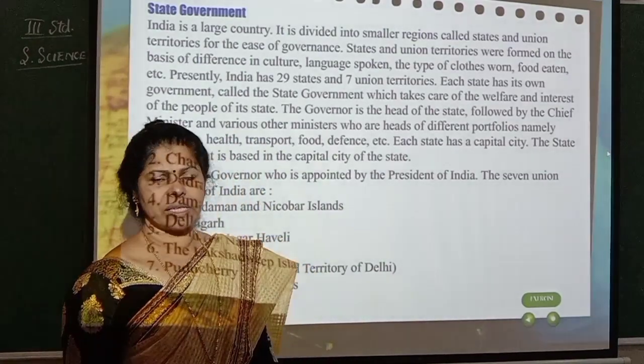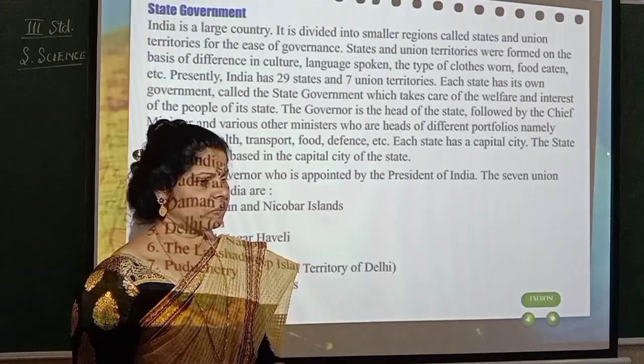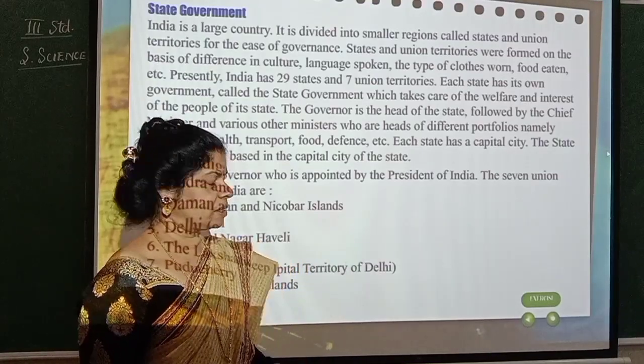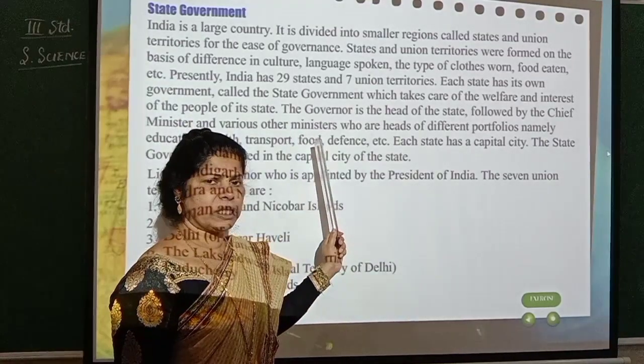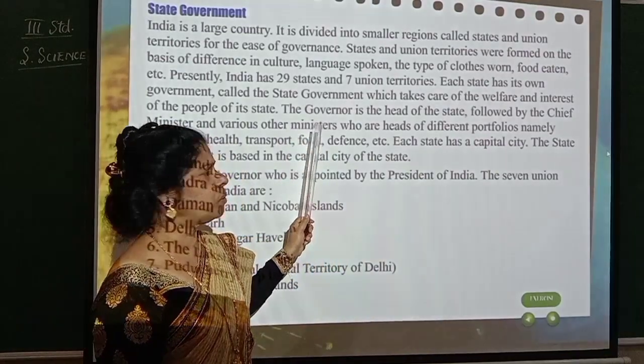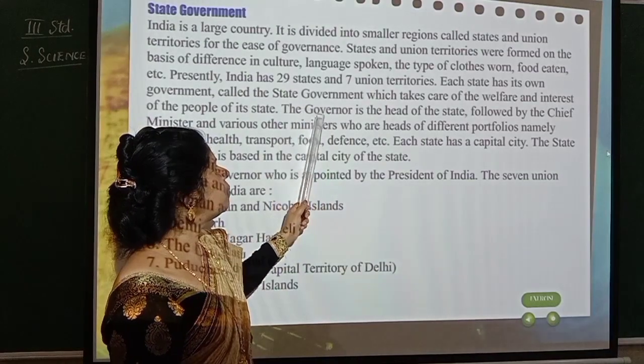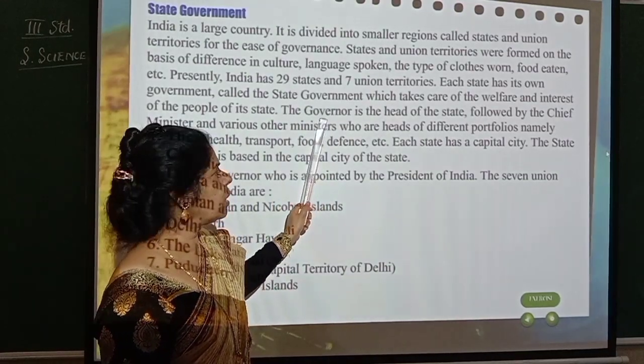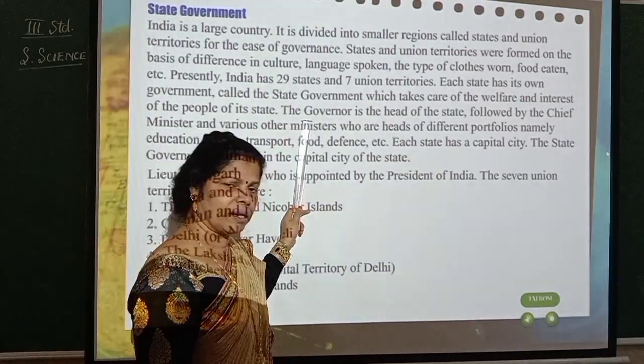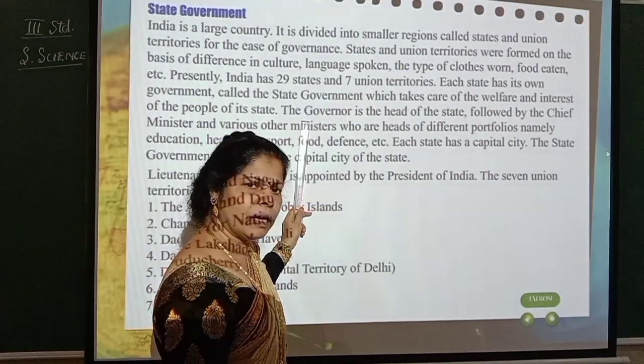When you take the central government, you know the president, isn't it? Then comes the prime minister and other ministers. But when you come to the state, the main person who is taking care of the whole activities, we call him a governor, him or her. It can be a lady or it can be a gentleman.